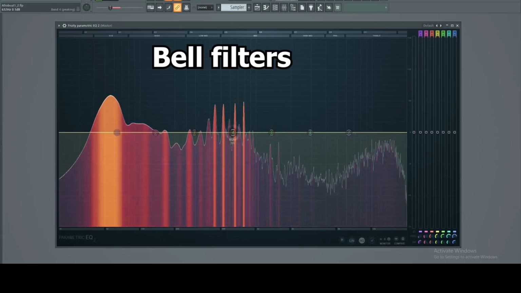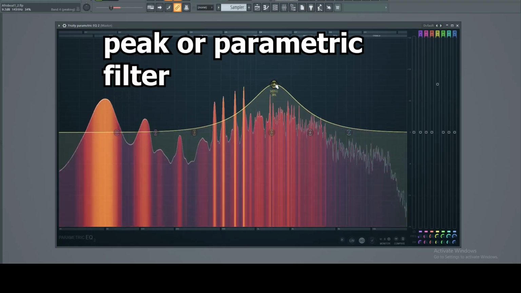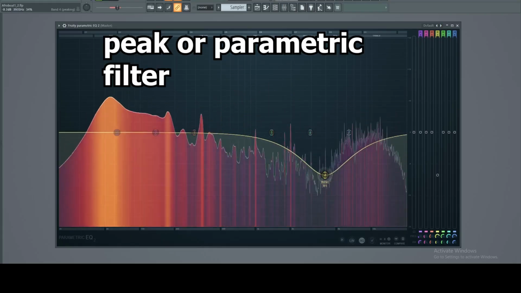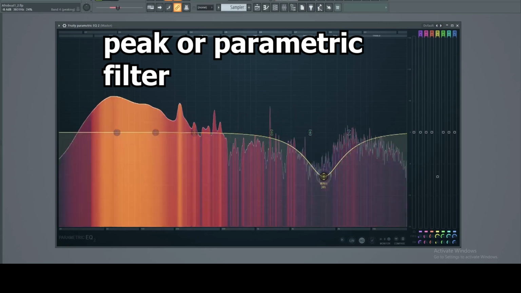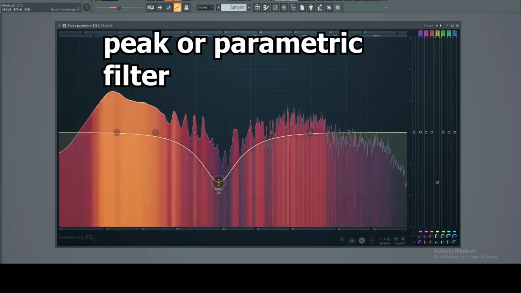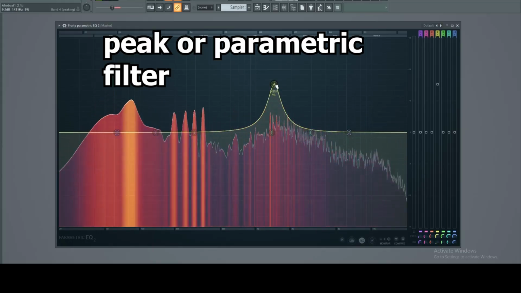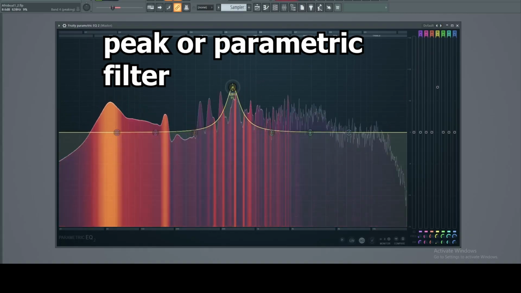Bell filters. A bell filter, also called a peak or parametric filter, boosts or cuts frequencies in a specific band, forming a bell shape on the EQ curve. This basically targets problematic frequencies like resonance or harshness, or we use it to enhance desirable ones.